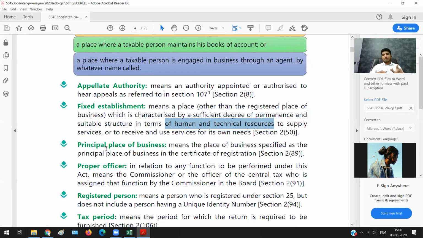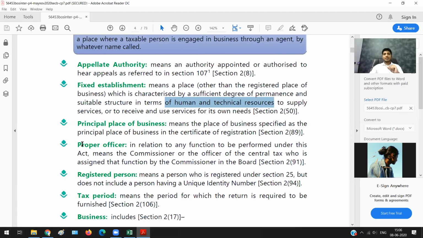Why is this relevant? While applying for registration, I need to choose my principal place of business. Next, what do you mean by proper officer? This word is picked from the earlier acts, like excise. Whenever in future you talk about proper officer, it means officer under GST.